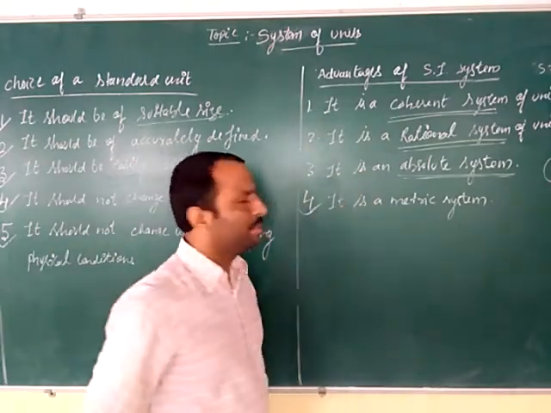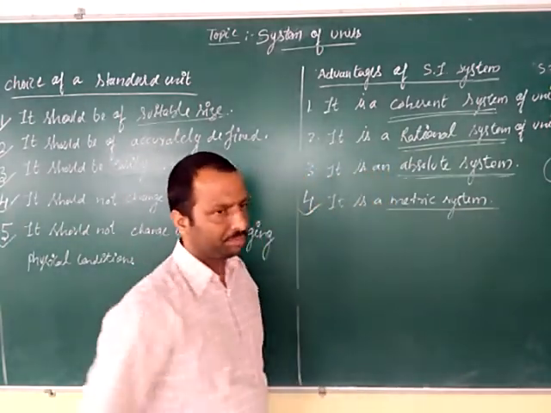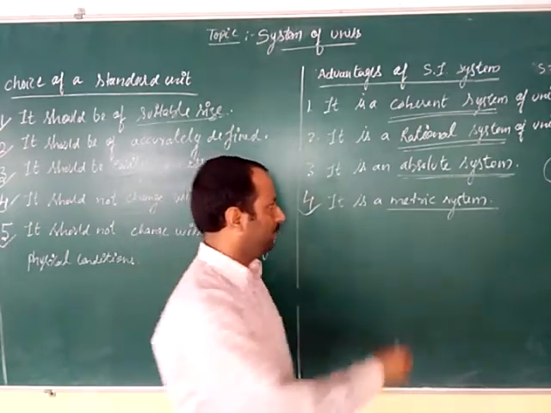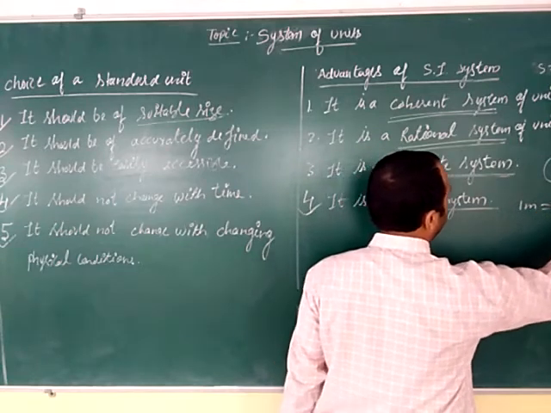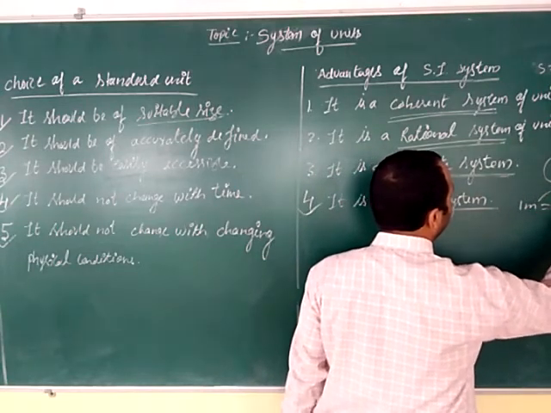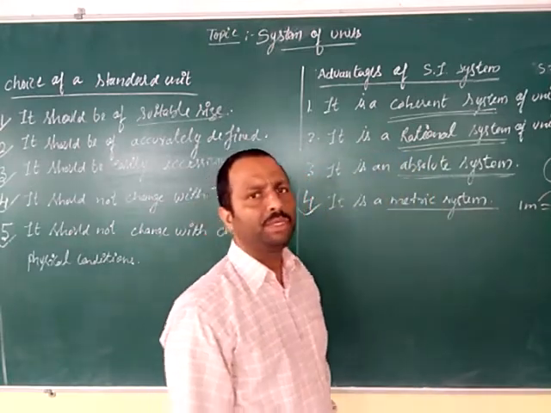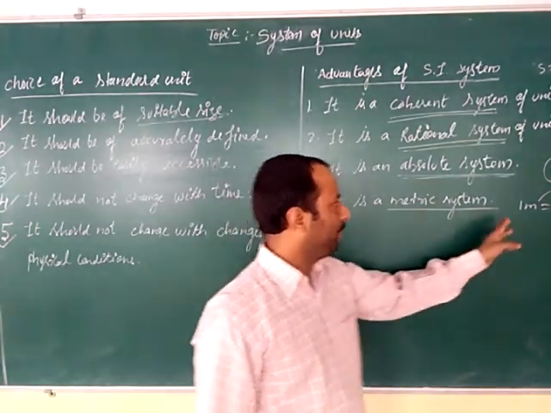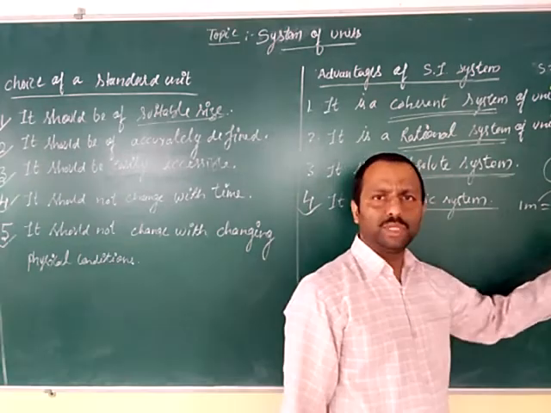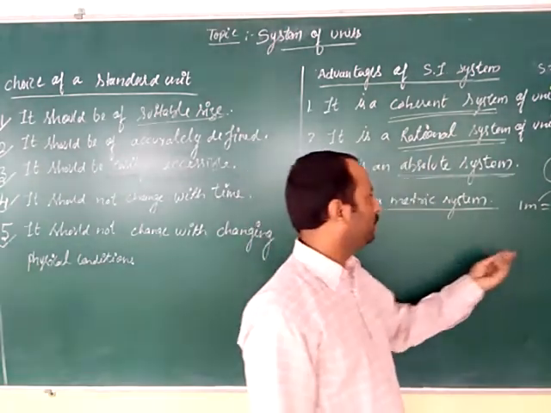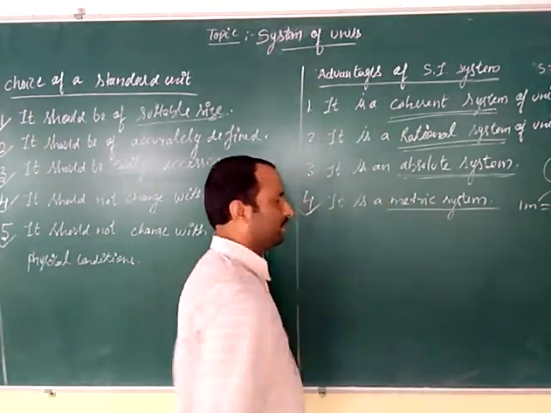Fourth, it is a metric system. Let us understand this through an example. Suppose 1 meter is there. In order to convert it into centimeters, we use certain numerical factors. This is said to be a metric system. 1 meter is equal to 100 centimeters, 10 to the power 2. 1 kilogram is equal to 1000 grams, 10 to the power 3. In this way, certain numerical factors are used for conversion, so it is said to be a metric system.